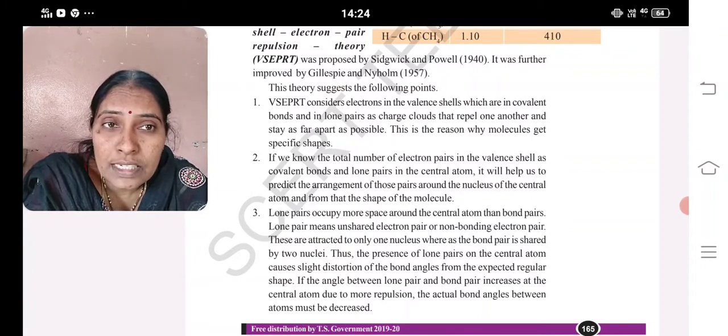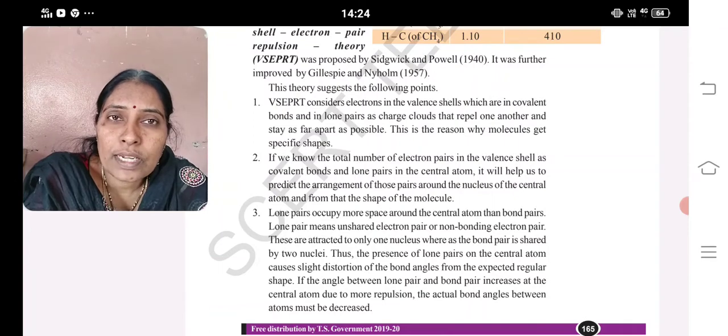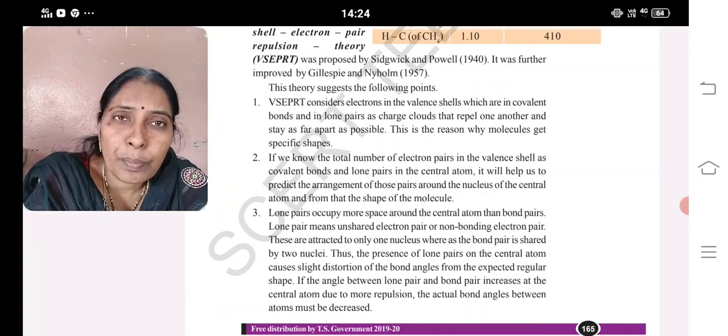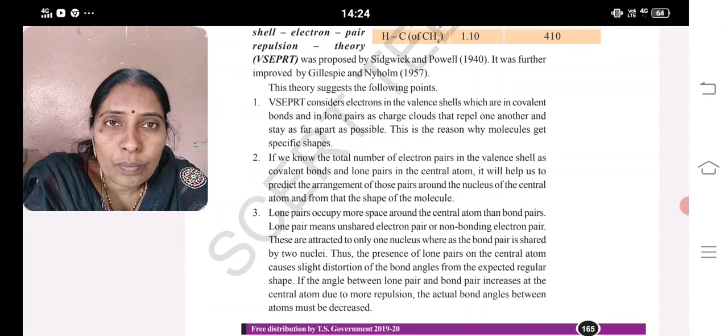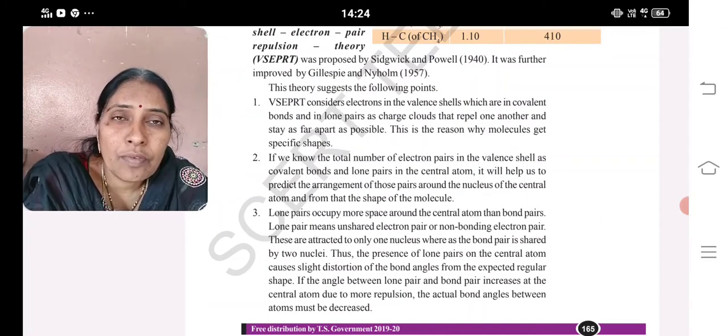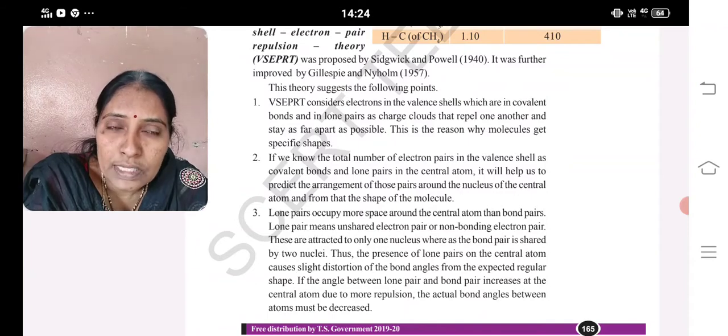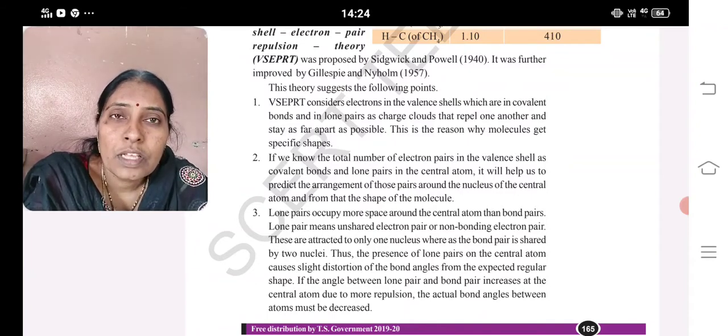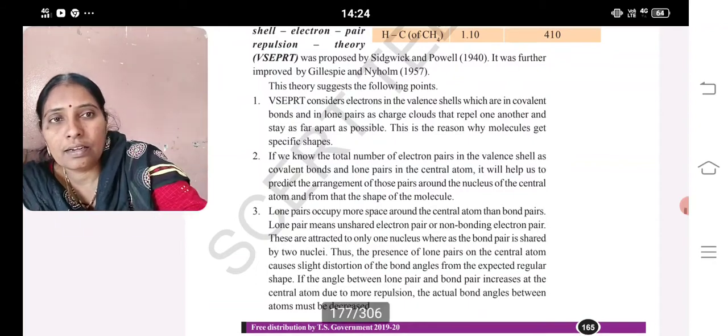Why is there a change in the bond angles? Can you say the reason? Because this theory helps us to find out the lone pairs and the bond pairs. What are the lone pairs? Non-bonding pairs, already paired, never participating in bond formation, and a lone pair occupies more space around the nucleus than a bond pair. So due to the repulsion between a lone pair and a bond pair, there is a slight change in the angle. Clear?